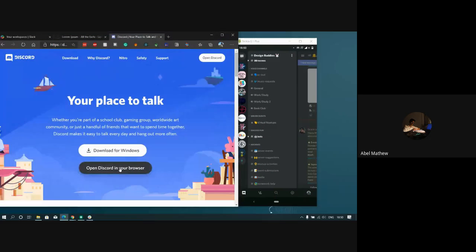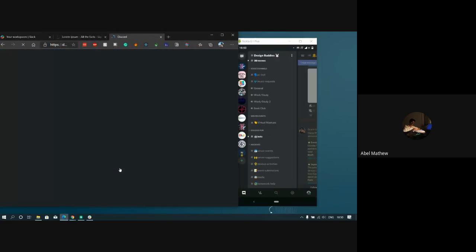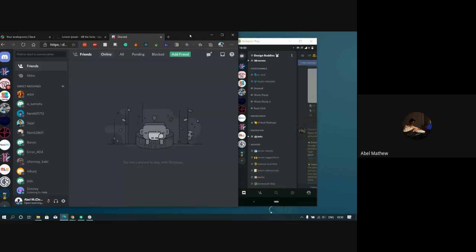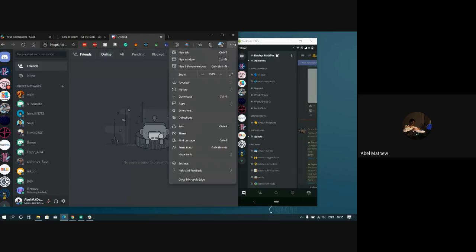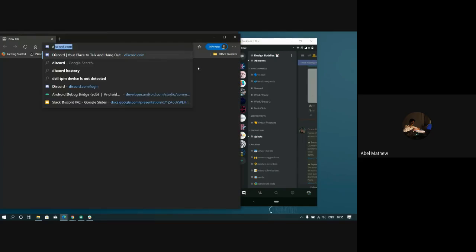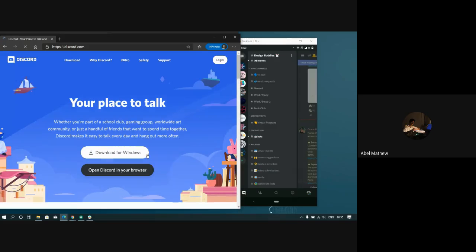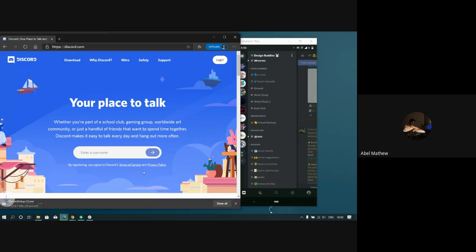Yeah. So you can directly open in browser. So if I want to do open in browser, okay, I'm already logged in. So let me try to open in private window. I do open in browser. No, cancel. Login.